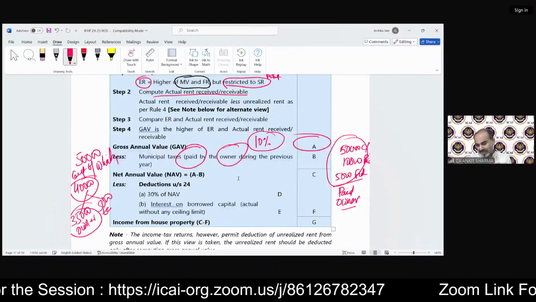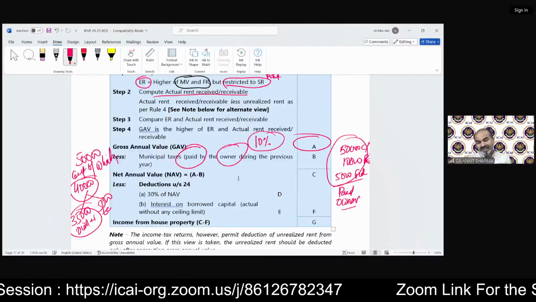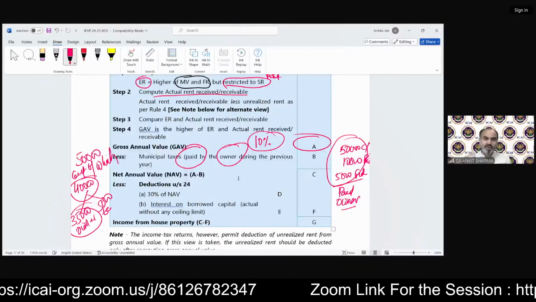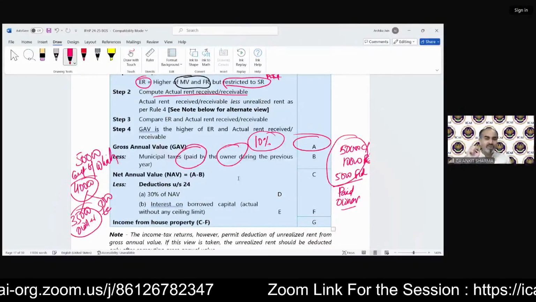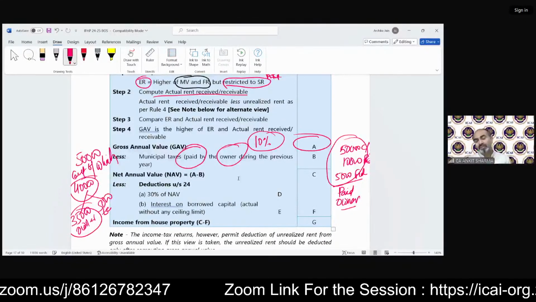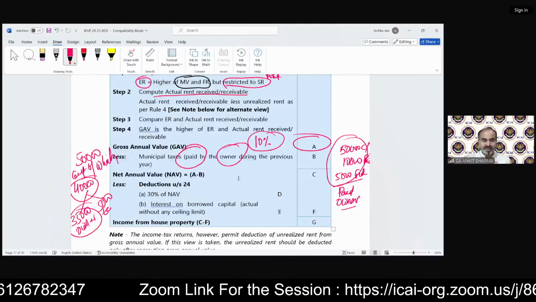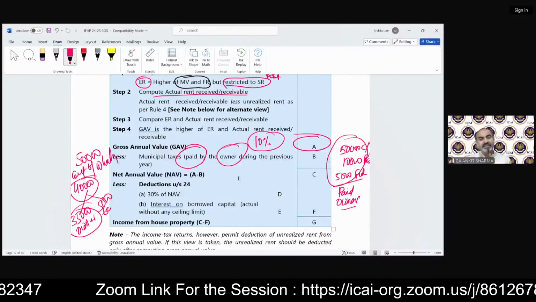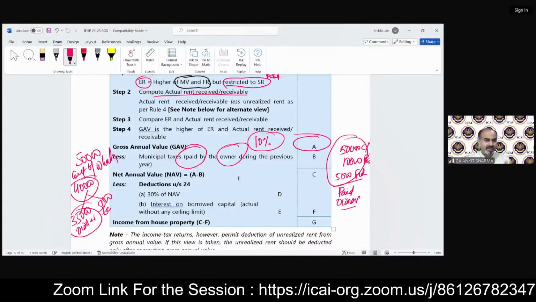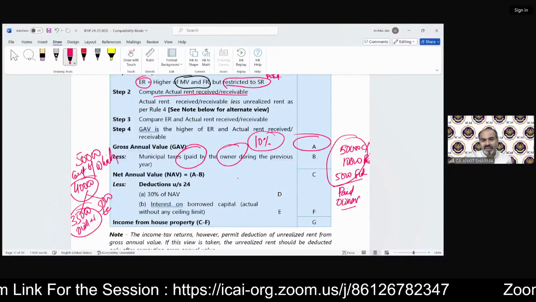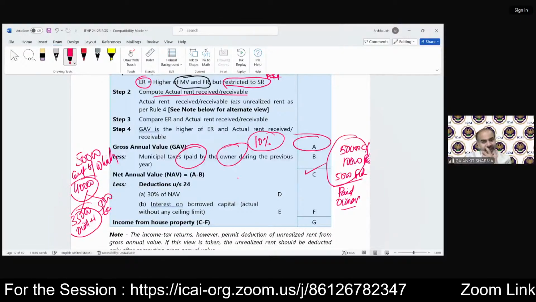If it has not been specifically said which value the percentage belongs to, it is a fixed rule that you take this percentage on the municipal value. So if the municipal value given in the question is 2,50,000, then the municipal taxes paid is 25,000, that is 10% of the municipal value. Clear? Then we will have our NAV or AV.